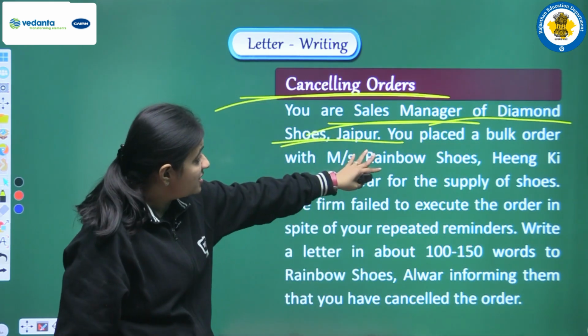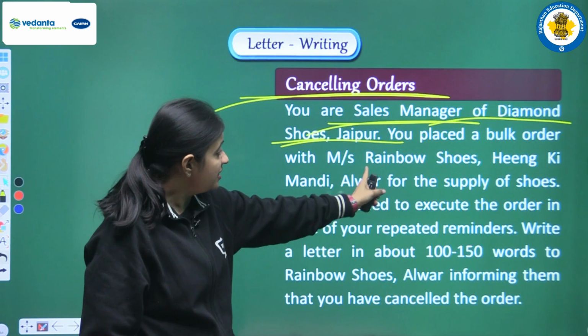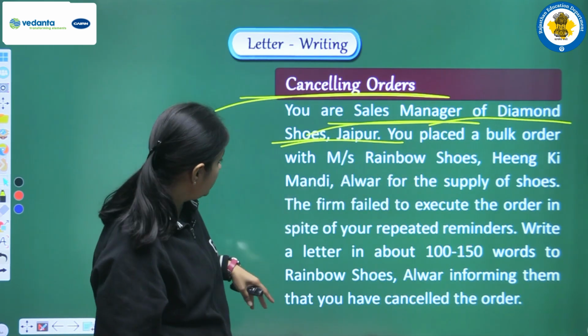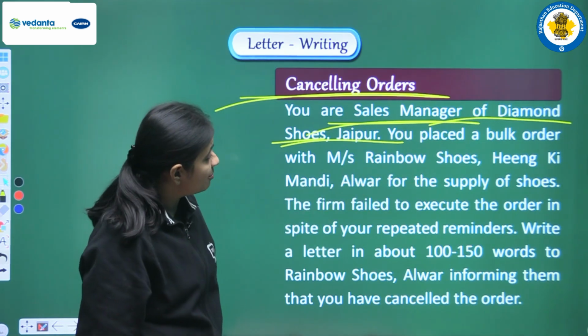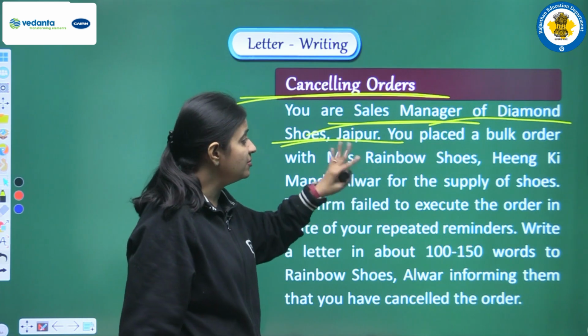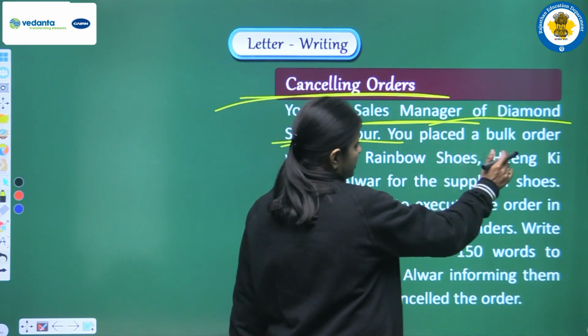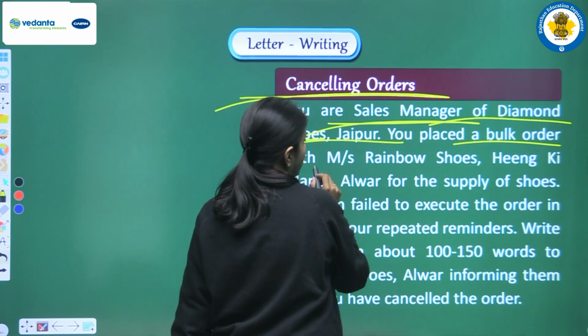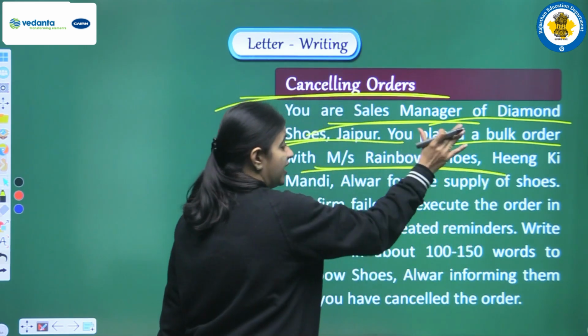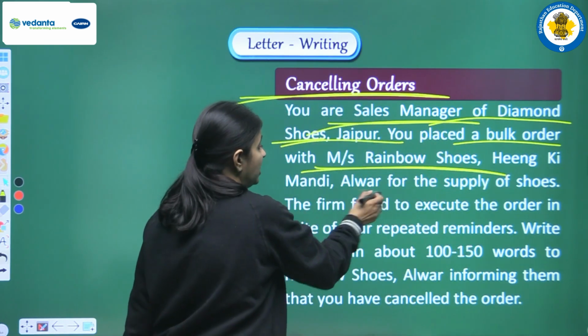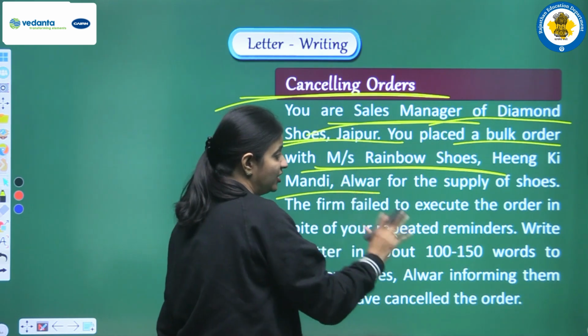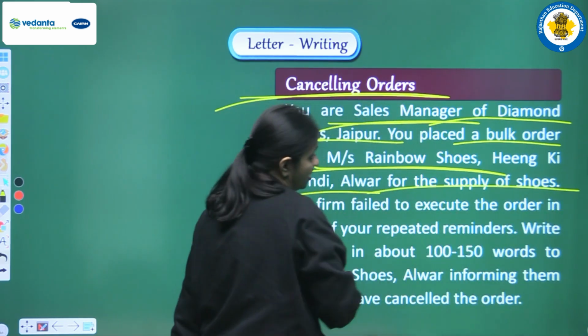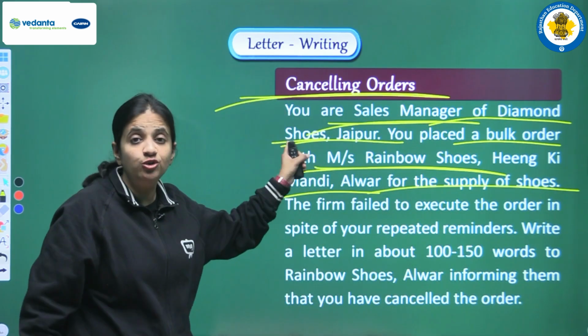Now you placed a bulk order with MS Rainbow Shoes, Hing Ki Mandi Alwar, for the supply of shoes. Some time ago you placed a bulk order with this firm, MS Rainbow Shoes. The address is given to us, Hing Ki Mandi Alwar. And why did you place the order? You placed the order because you have one shoe shop, okay?